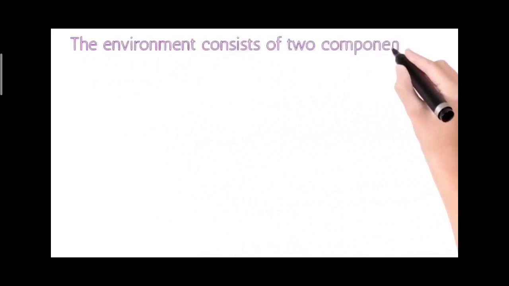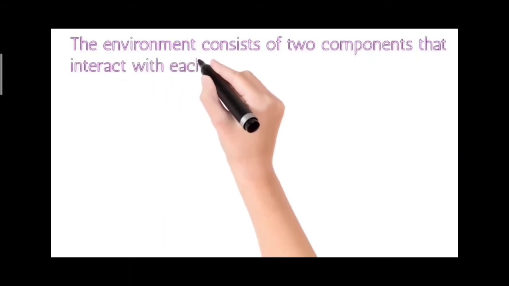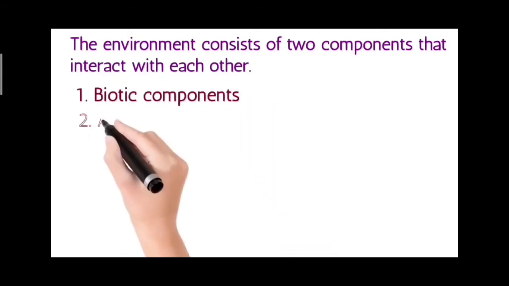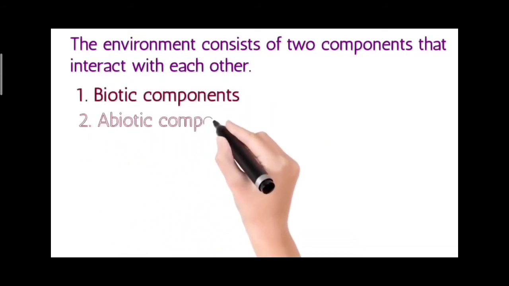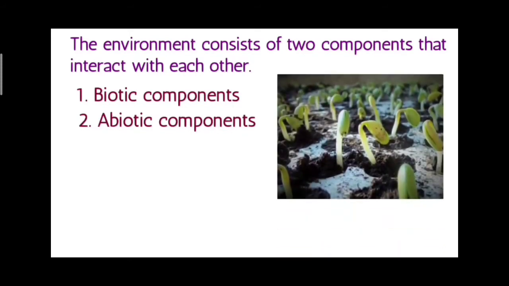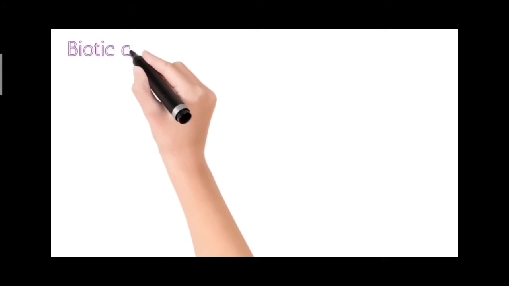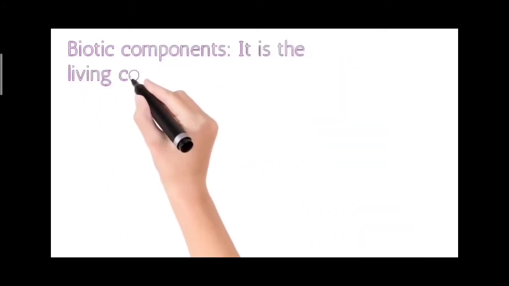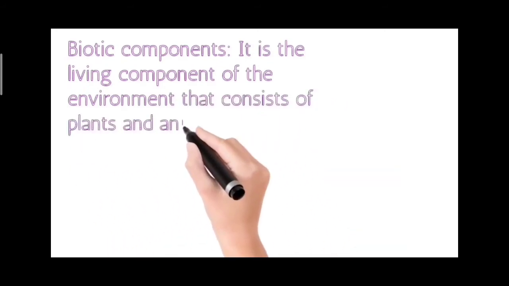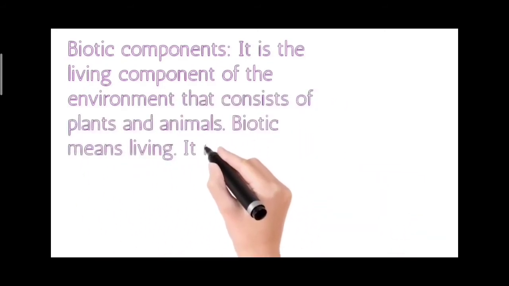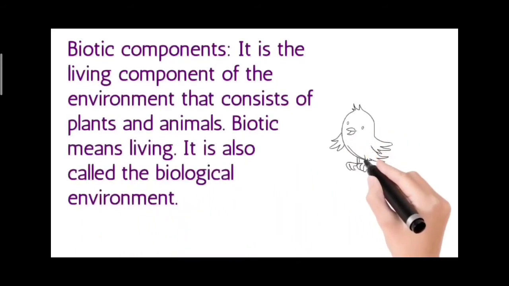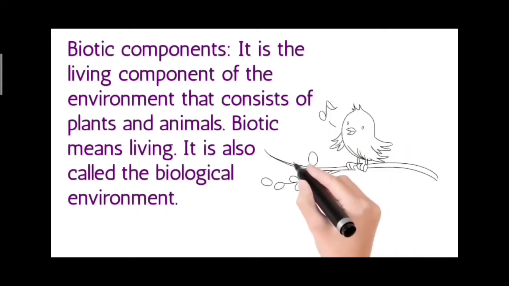The environment consists of two components that interact with each other. First is biotic components and second is abiotic components. We will start with biotic components. It is the living component of the environment that consists of plants and animals. Biotic means living. It is also called a biological environment.